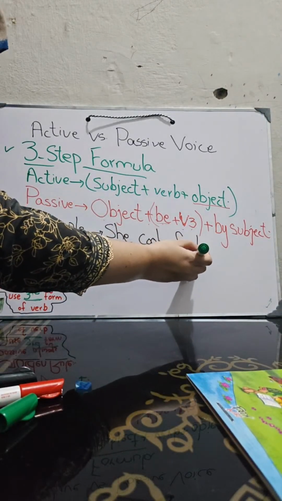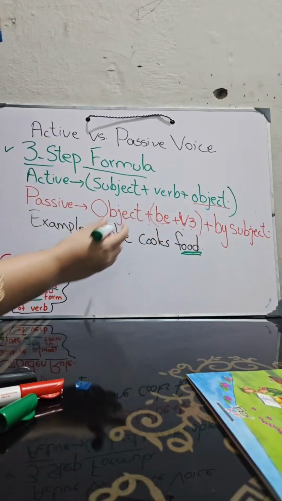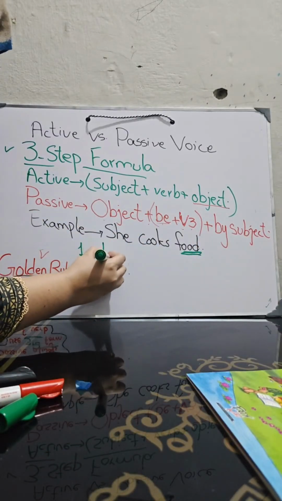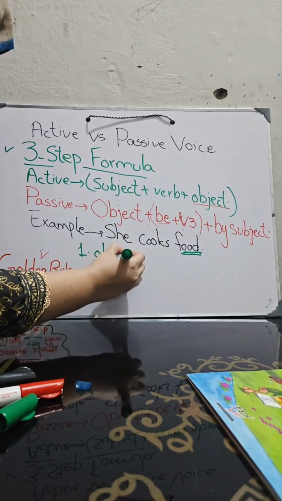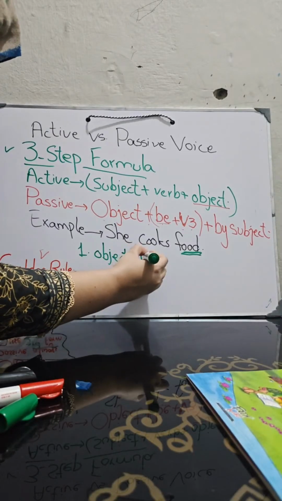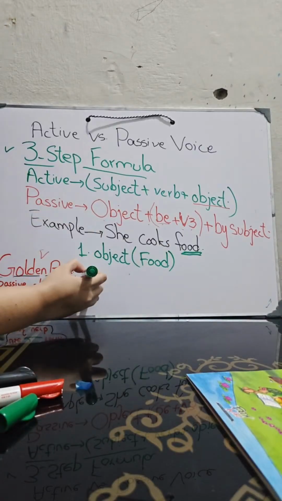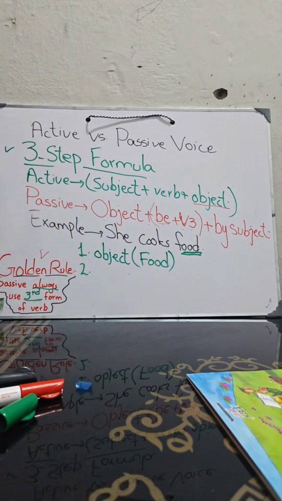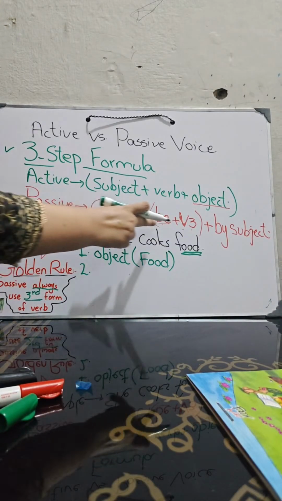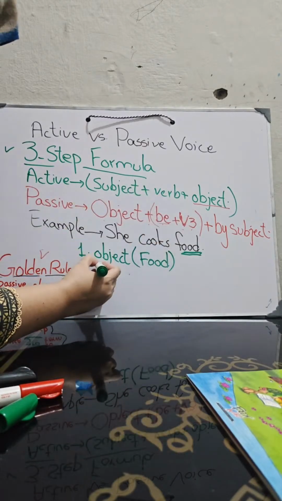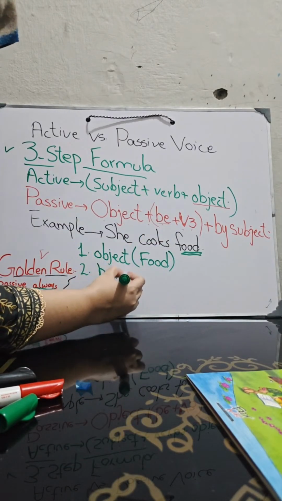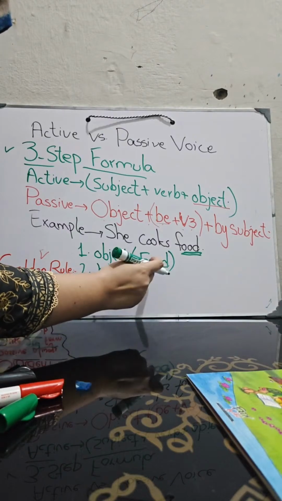Yes, exactly. The food, the receiver of the action, is the object. First, we will take the object, food, to the front. Then at step 2, we add be and the third form of the verb.